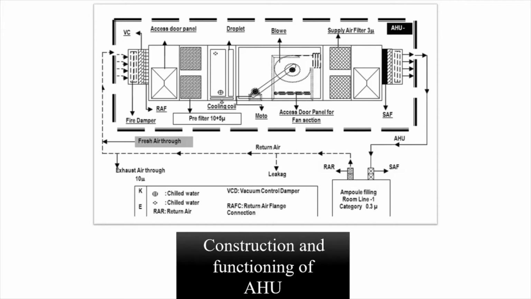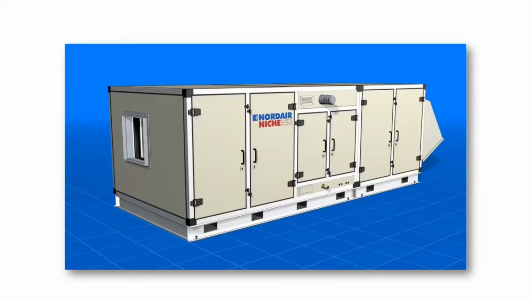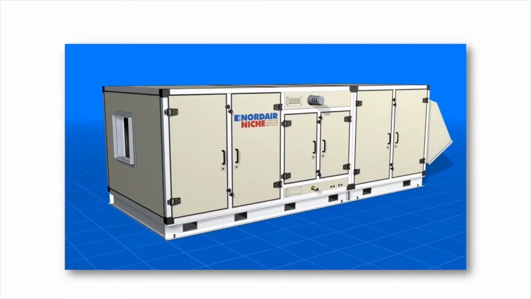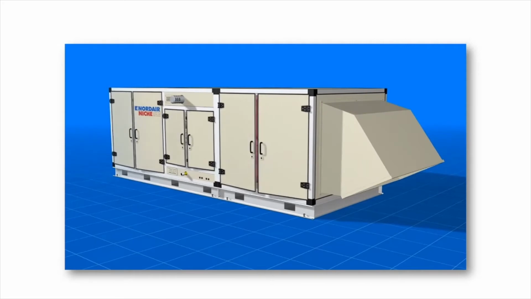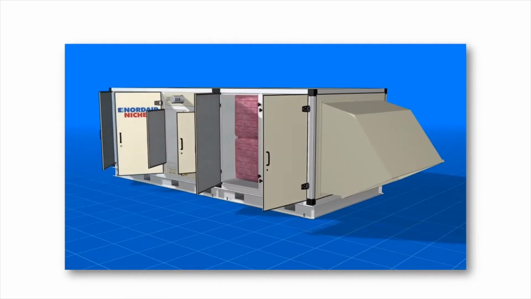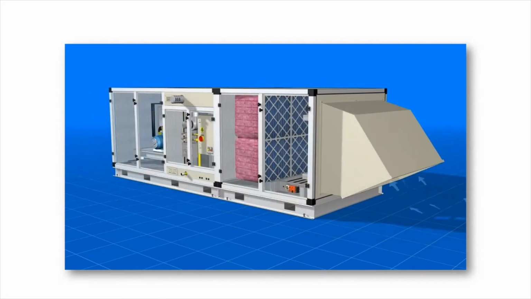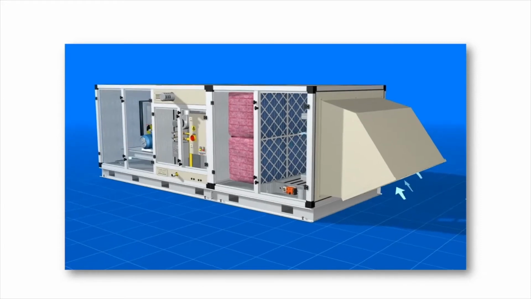Now, proceeding to the main part, that is the animation. Let us see and understand the animation. Obviously, it will be helpful to understanding of the process. As we can see, the access door panels and the inlet where the air is getting in. Now, let's see when it is in operational condition. We can see the regulated movement of air through the inlet.